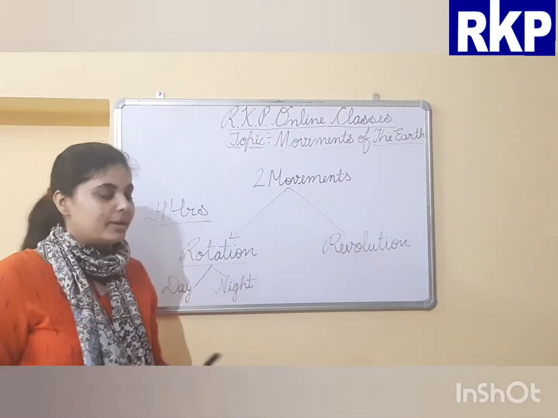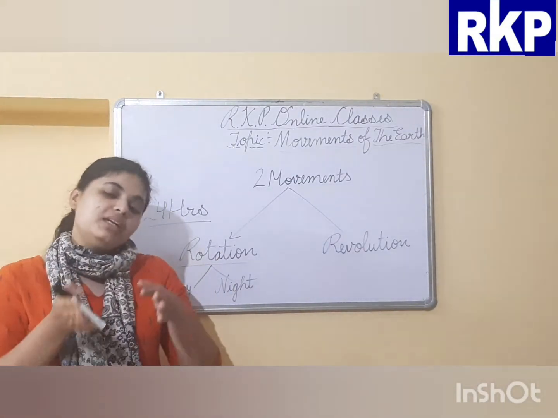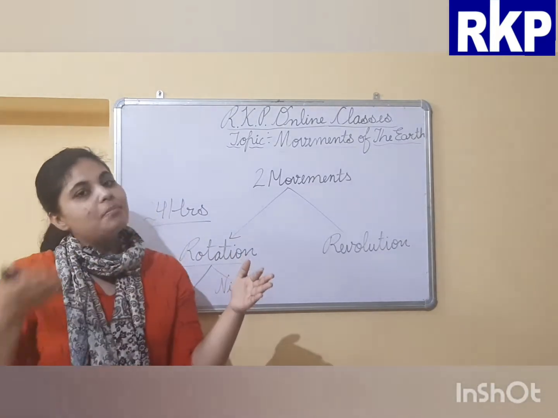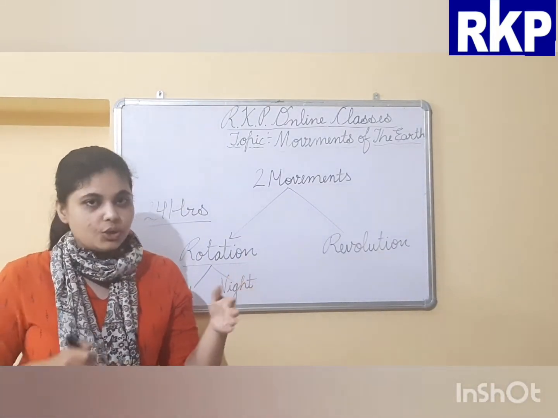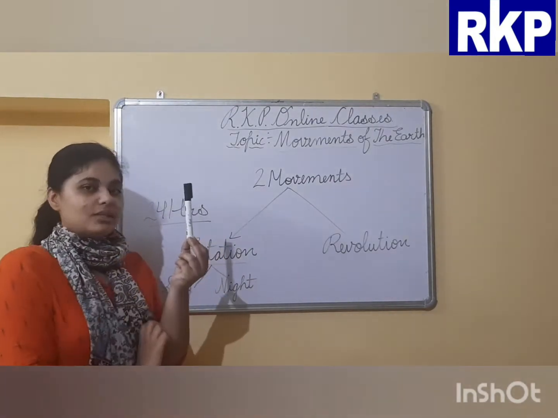Then what will happen? The part of the earth that faces the sun will experience day and the remaining part will experience night. As you know, sun rises in the east. So suppose this is earth.